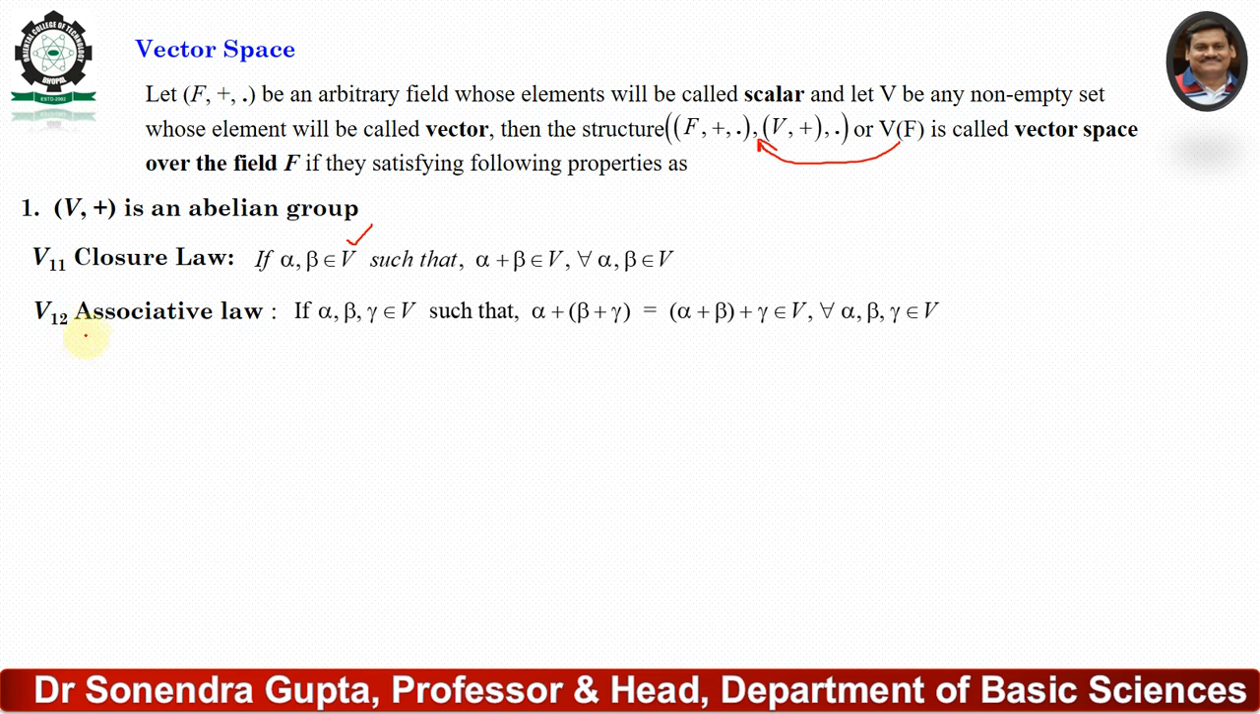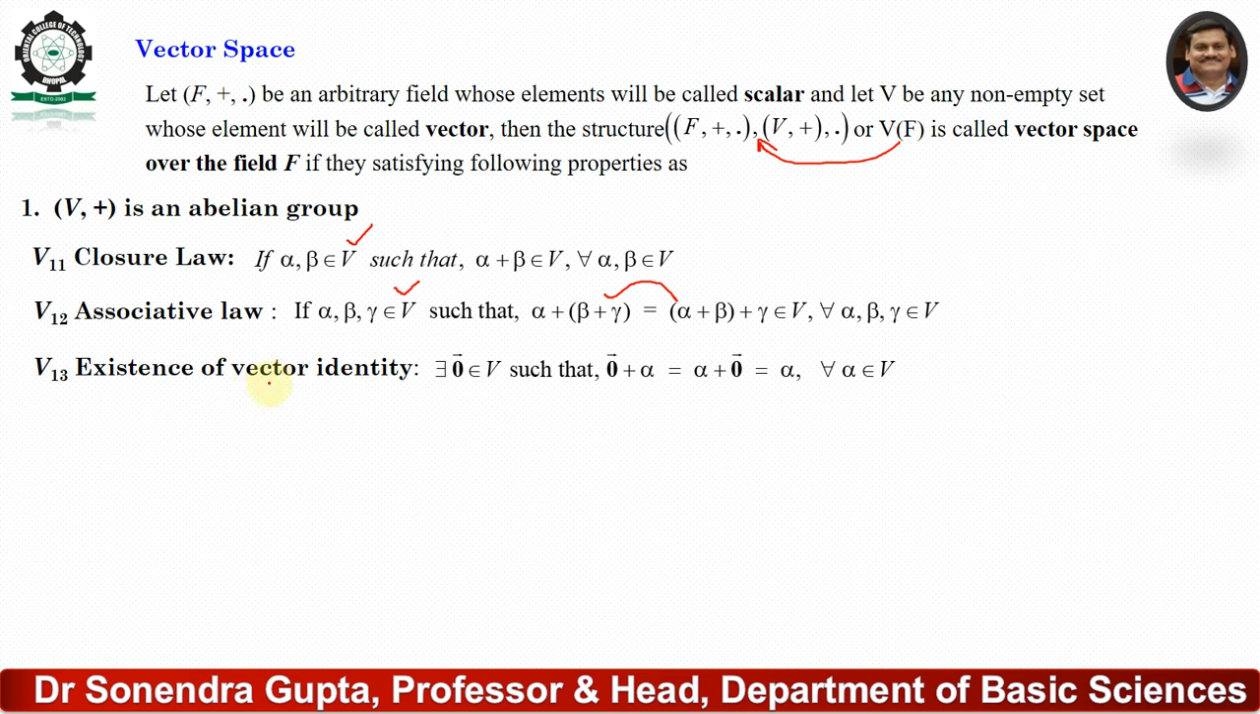Second, V2 is the associative law. It means that if alpha, beta, gamma belong to V, then alpha plus (beta plus gamma) and (alpha plus beta) plus gamma are equal. Then we say that V satisfies the associative law.